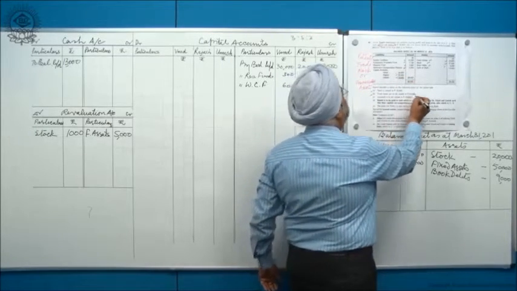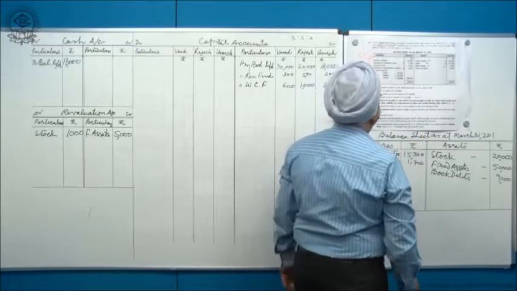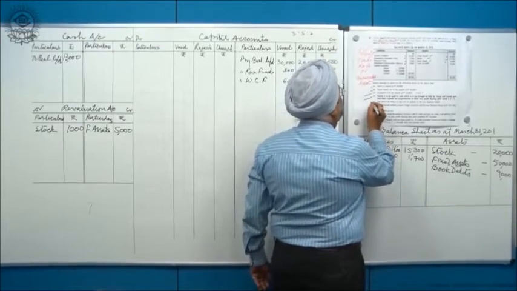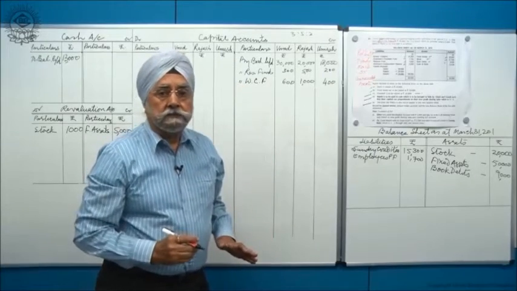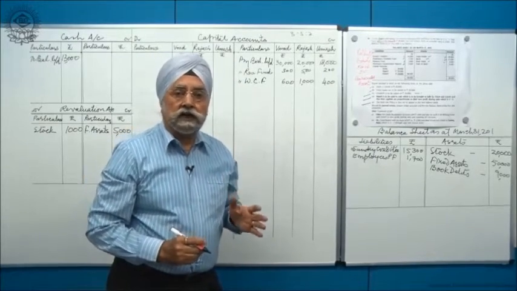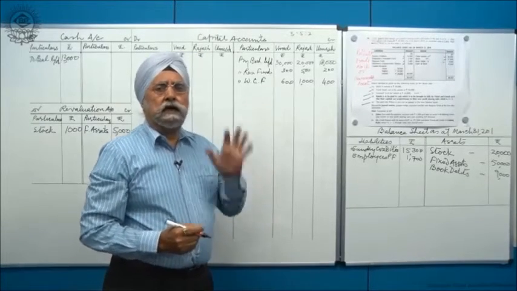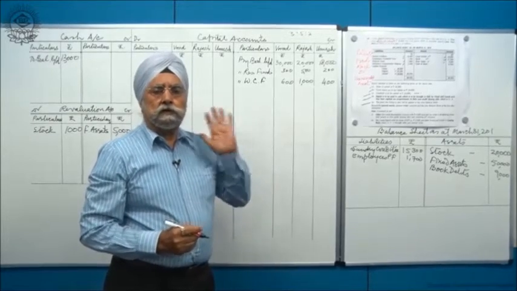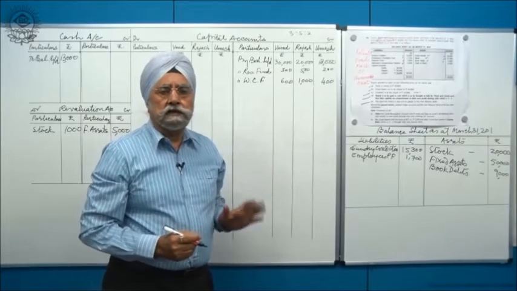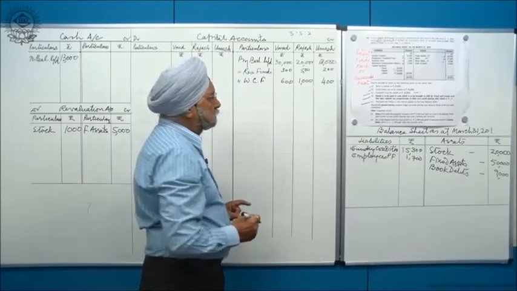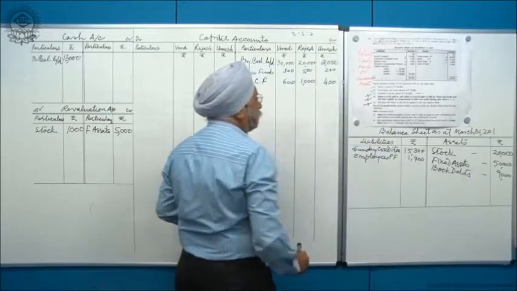I have yet to do this adjustment of goodwill. I have yet to do this adjustment of capitals, and of course this adjustment of joint life policy or for patents or anyone. You can have any name for joint life policy. If you think that it is not in course, I can give it any name to this asset. It was bought long ago but was not recorded. It is an unrecorded asset. I may call it unrecorded assets if you so like. So therefore, these adjustment 3, they are yet to be made.